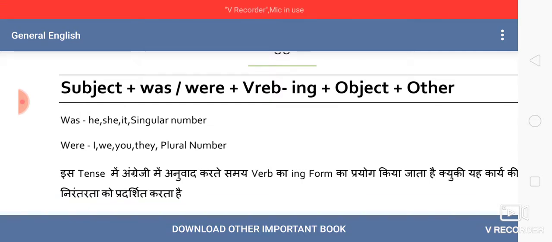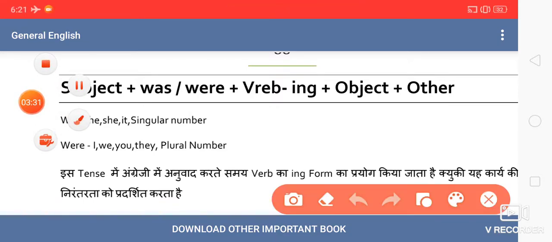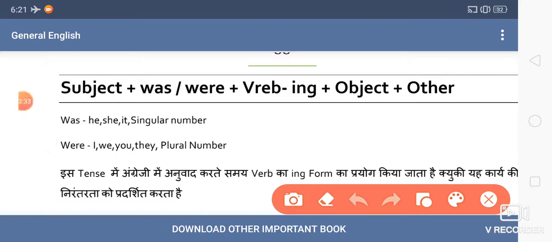Now let's see the structure of a positive sentence. We always say that in a positive sentence, first of all there is the subject, in any tense.